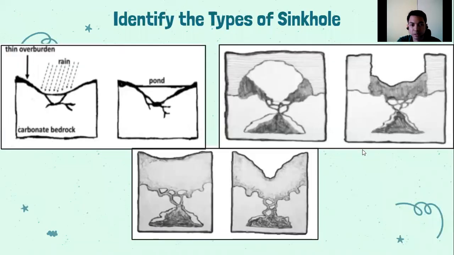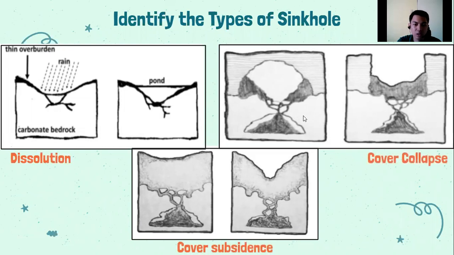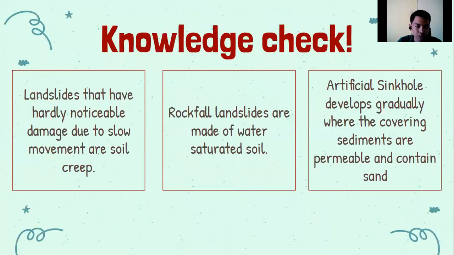So can you identify the type of sinkhole? So what is this type of sinkhole? Yes, this is dissolution. And how about this one? Oh, this is cover subsidence and this is collapse, cover collapse sinkhole. So that is the 4 types of sinkhole.